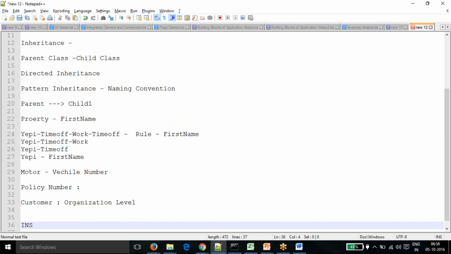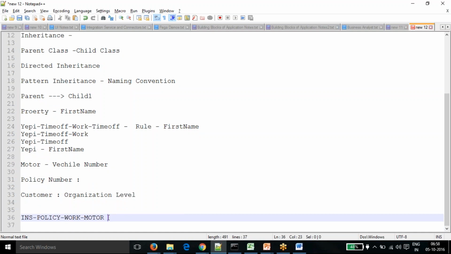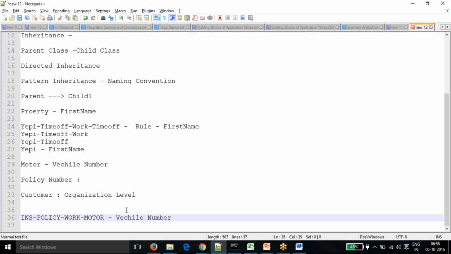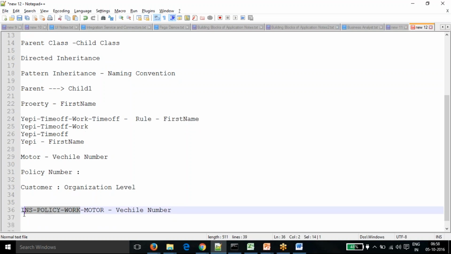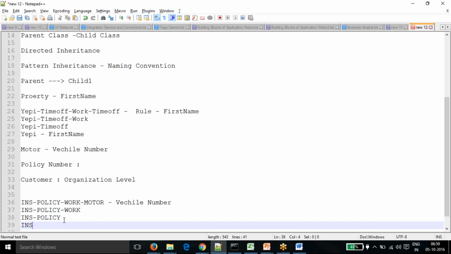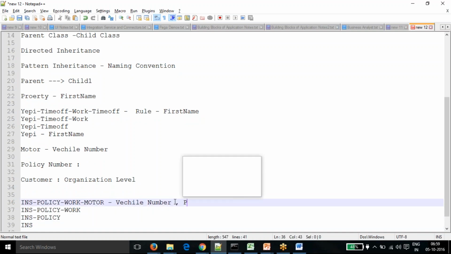Say I have the company name INS, within that a framework as policy, then work, and then motor. Here, if I look for the vehicle number, I define that directly in this class, so it will not look into any class below it. Now I'm using the same policy number as well.